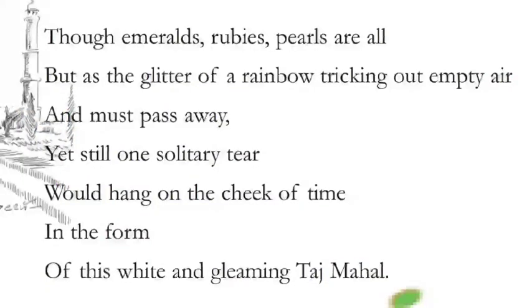Question number 4, pick out the lines which mean emeralds, rubies, and pearls are transient. And we have this line in the poem: though emeralds, rubies, pearls are all but as the glitter of rainbow trickling out empty air and must pass away.